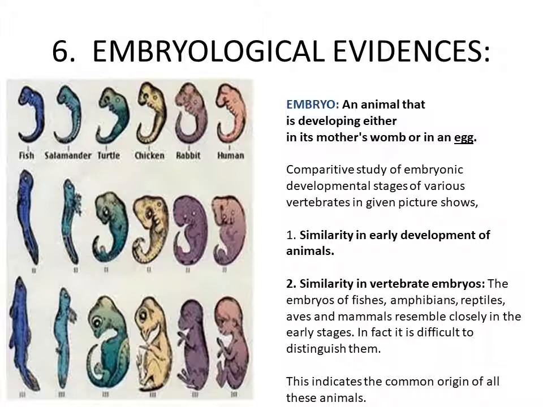So, this is about embryological evidence, and we have learned all 6 evidences of evolution, and in the next lecture we will learn about Darwin's theory of natural selection.